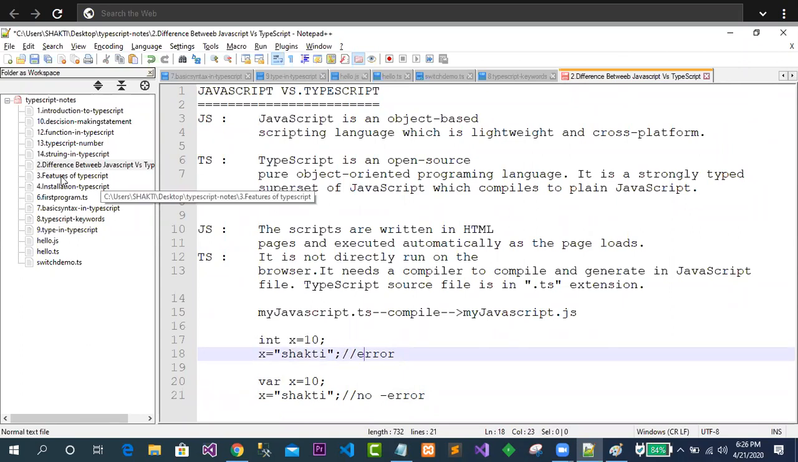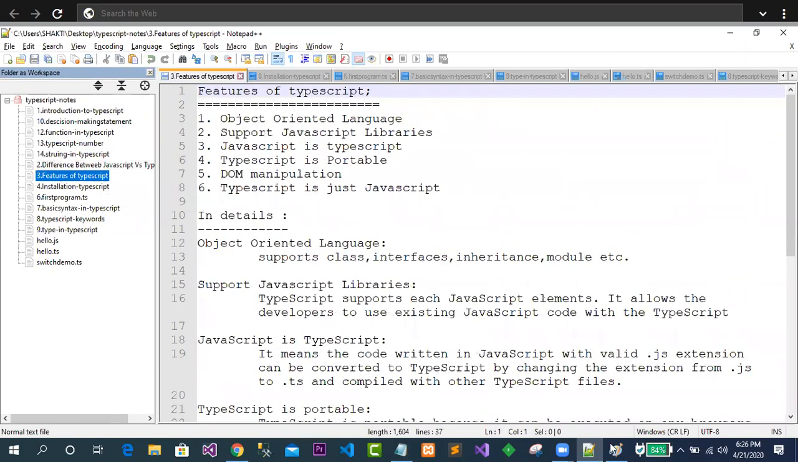Okay, so now features of TypeScript. What is the meaning of features? It means what exactly it supports. Basically, it is supporting things like object-oriented language, support for JavaScript libraries, TypeScript is portable, DOM manipulation we can do. TypeScript is just JavaScript. It means that whatever code you are writing is converted to JavaScript.